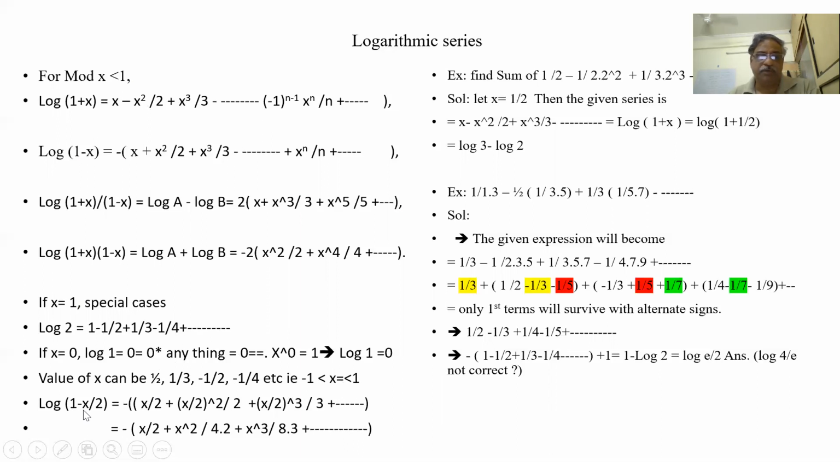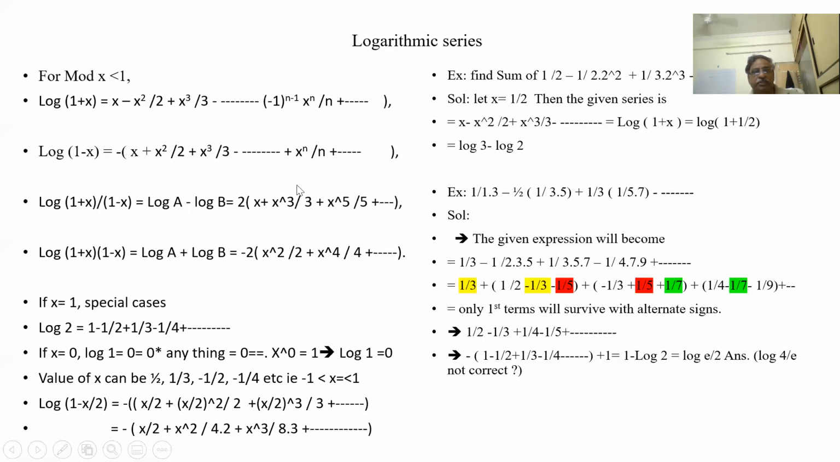So log(1 - x/2): in place of x, I am putting x/2. So x/2 - (x/2)^2/2 + (x/2)^3/3, like that the series goes. In place of x, I am putting x/2. So let us do some problems on this, converting the given series into log.